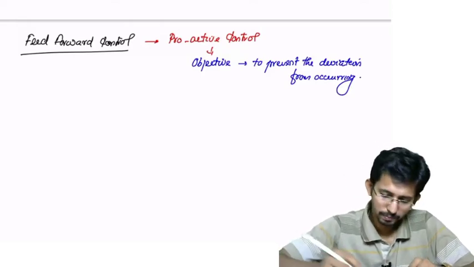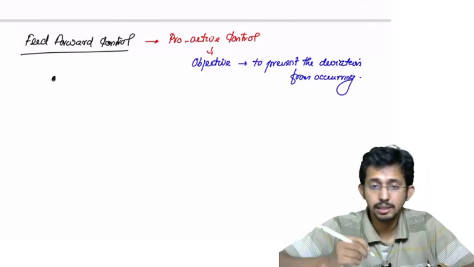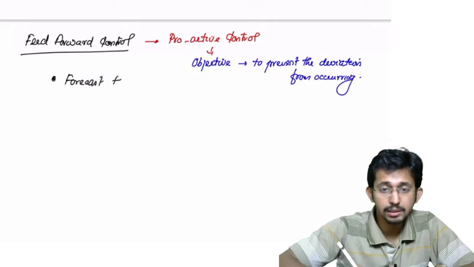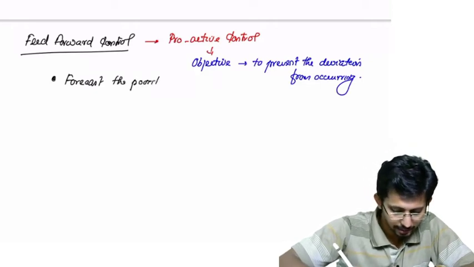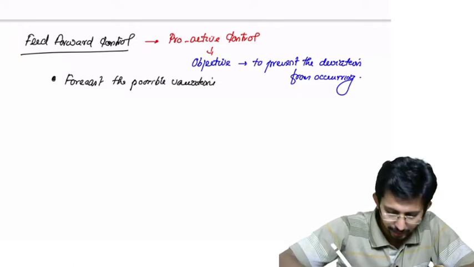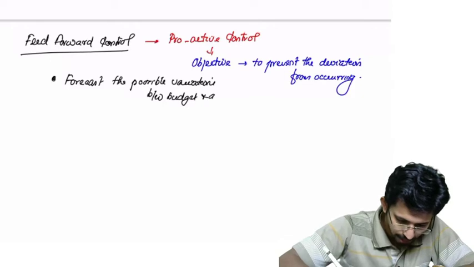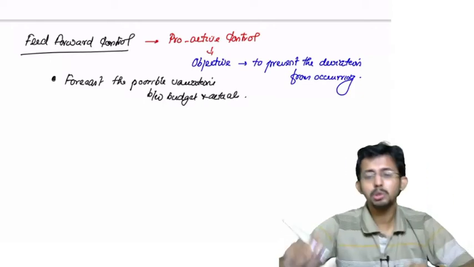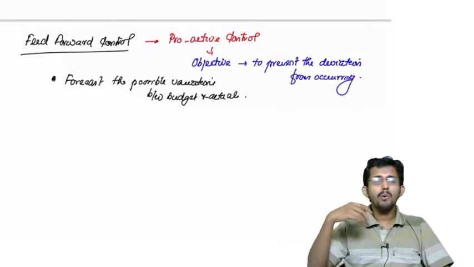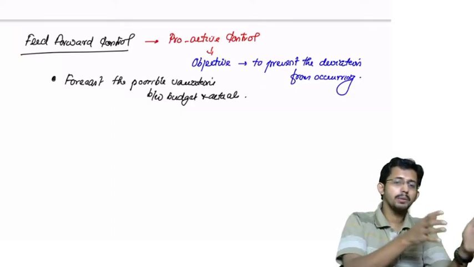Now, what are the key features or key steps? First, forecast the possible variations between budget and actuals. This is the most crucial aspect of any feed forward control. You have to forecast what could be the possible variations between your budget and actuals.